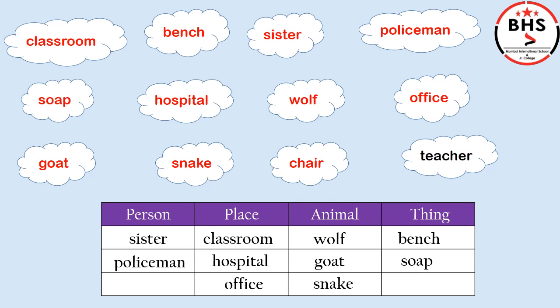Yes, it is a thing. So we will put chair in the column of thing. And now our last word, teacher. What is a teacher? Yes, it is a person. So we will put teacher in the column of person.